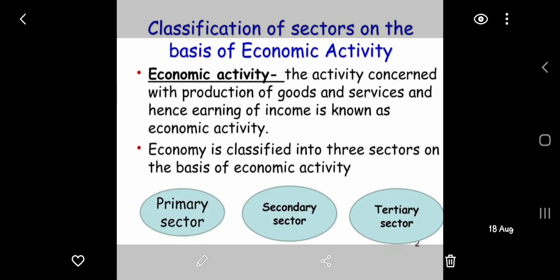First, let's once again revise the economic activity. The activity concerned with the production of goods and services, hence earning of income, is known as economic activity, and for that it is divided. The economy is classified into three sectors on the basis of economic activity: primary, secondary, and tertiary sector.